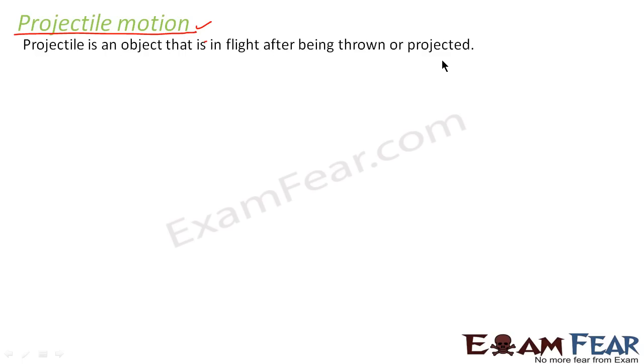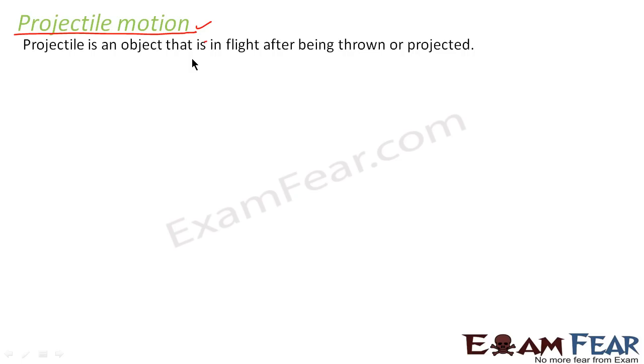That means when we throw an object, let us suppose you think of objects which you throw in your normal daily life. Let us suppose you throw a stone, you throw a ball. What do you do? You pick it up, you throw it at some angle with the horizontal. What is the horizontal at that point of time? Horizontal is nothing but the surface of the ground. So you throw at some angle with the ground, it goes up into the air, it stays in air for some time and then comes back and falls to the ground.